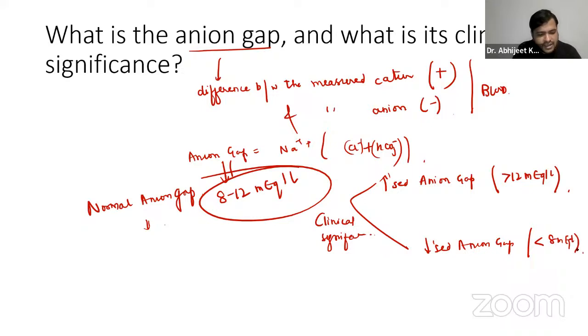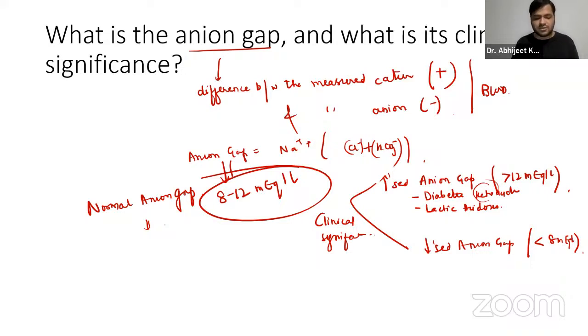Now, increased anion gap can be due to diabetic ketoacidosis. We also have lactic acidosis. These are all the disorders that can cause an increased anion gap, right? Diabetic ketoacidosis, basically, you already know there is increased production of ketone bodies during uncontrolled diabetes. So these acidic compounds accumulate, raising the anion gap. Lactic acidosis, basically sepsis, shock.